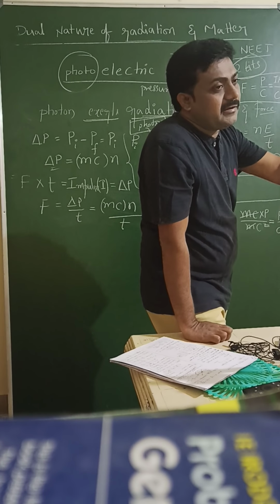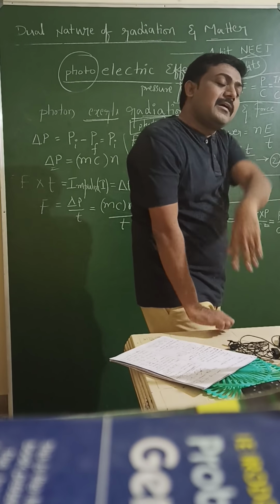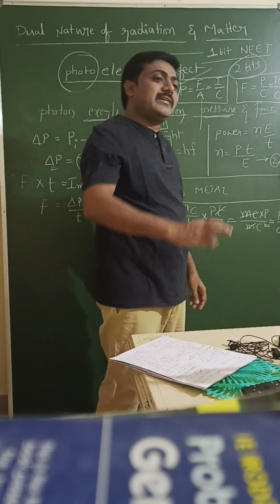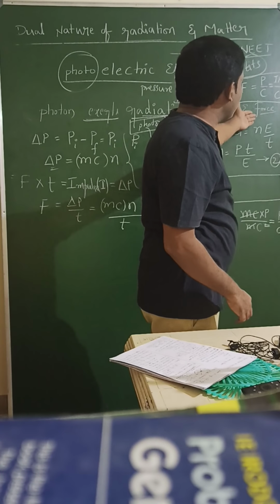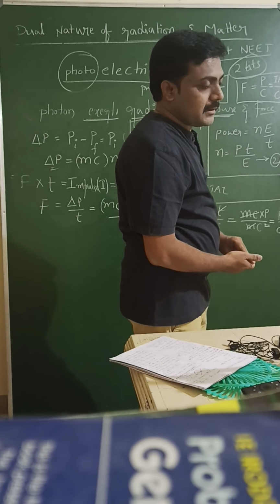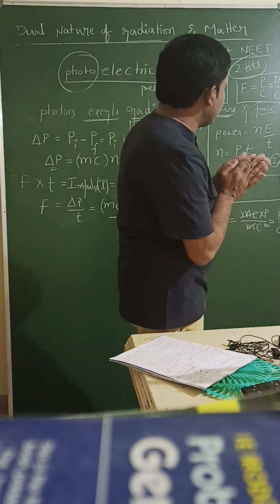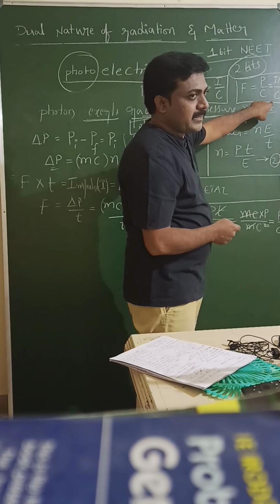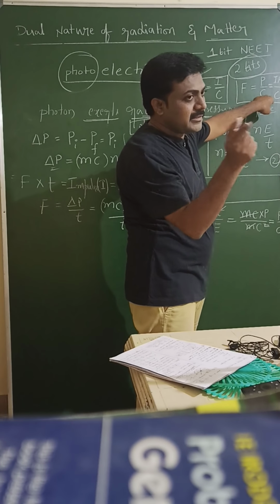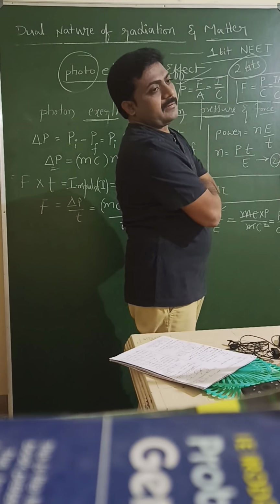The total amount of light which is incident on that metal surface, if it is totally reflected, then what is the force value and pressure value? Tell me the value, anybody? If we observe the formula IA by C, if reflected, what is the formula? Anyone?